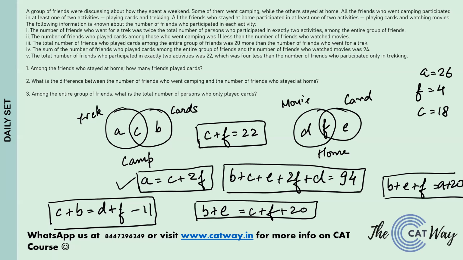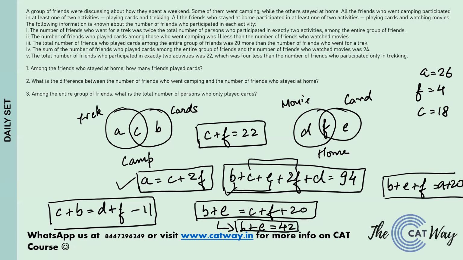Okay, chalo. Now from this equation we can say that the value of b plus e is going to be equal to 42. Okay, b plus e is 42. Chalo. Acha. Now talk about this equation. Now we know that b plus e is 42, and c plus 2f is 26.